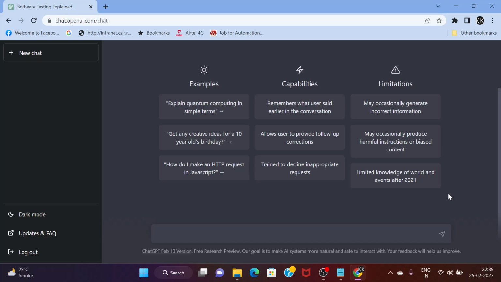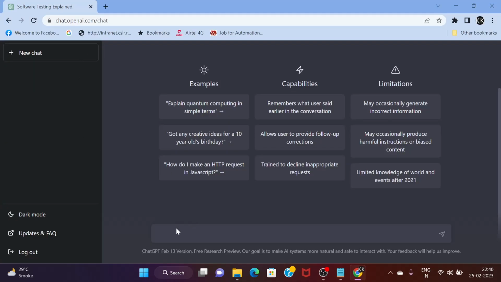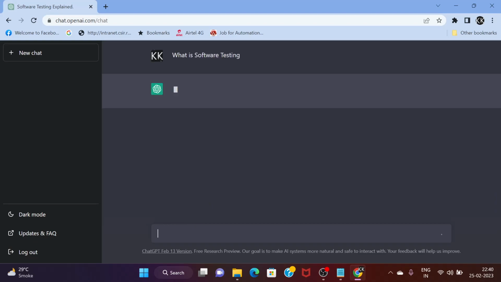Before going further into how it can help us in our testing, let's first explore whether ChatGPT knows what software testing is. Let us first check. The first question is: what is software testing? Let me ask this question to ChatGPT and let's see how it responds.